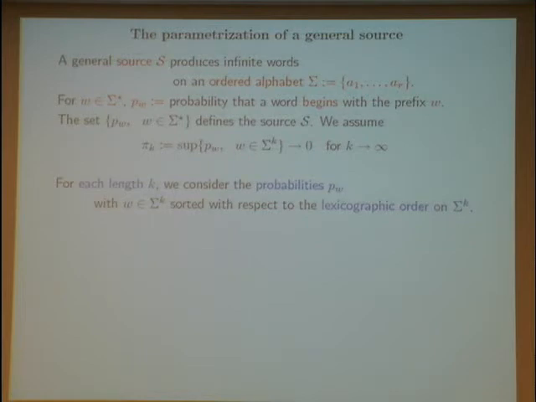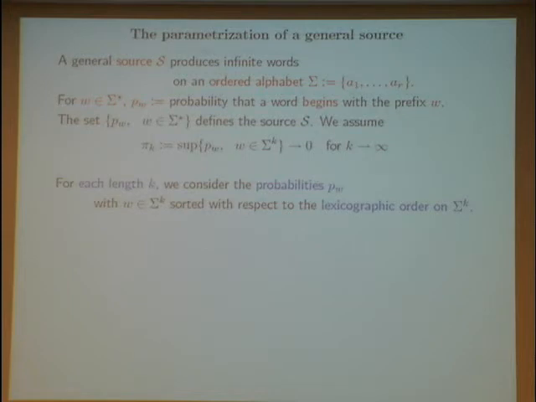So a general source produces here infinite words on some ordered alphabet, which is assumed here to be finite, and the source is completely described by what I call P_W, which is very important in this talk. P_W is just the probability that a word produced by the source begins with some prefix W. So the words are infinite, but the prefixes are finite.